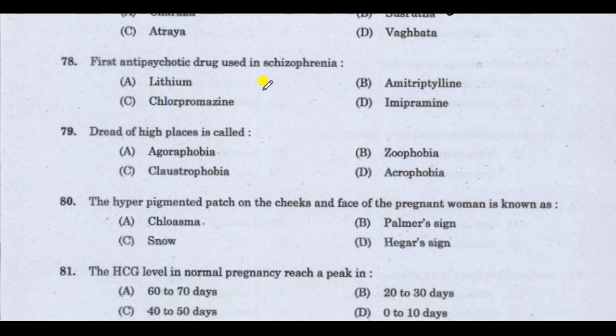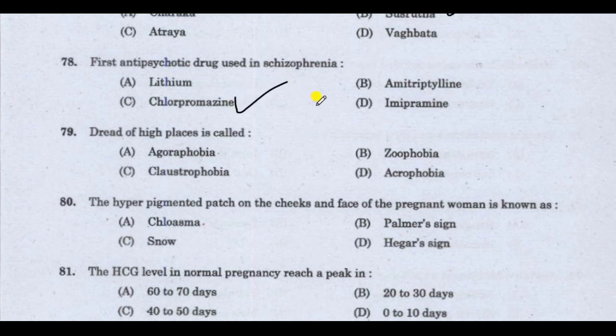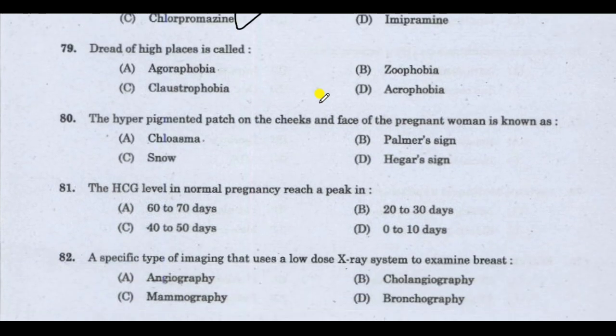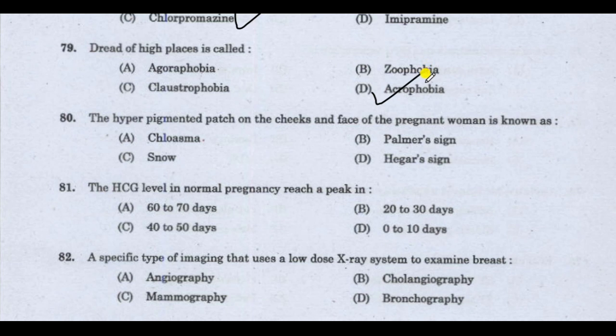Next question, first antipsychotic drug used in schizophrenia. Correct answer is chlorpromazine. The first antipsychotic drug used in schizophrenia, chlorpromazine. That is the oldest antipsychotic drug. Next question, dread of high places is called. Correct answer is acrophobia. Dread of high places is called acrophobia.